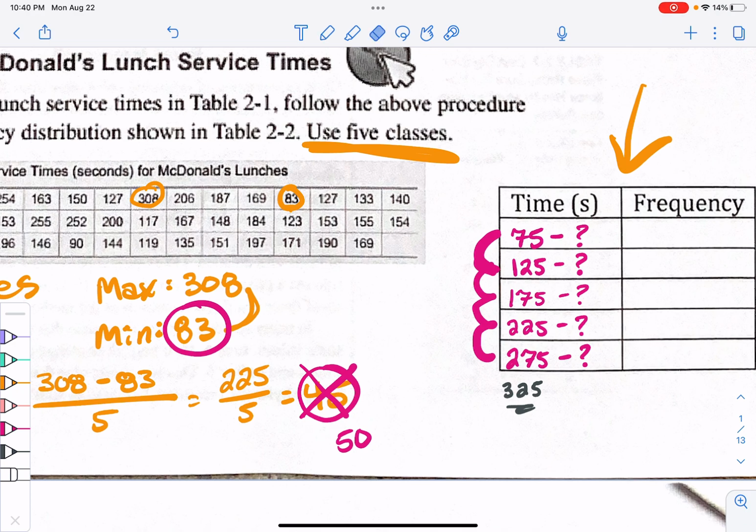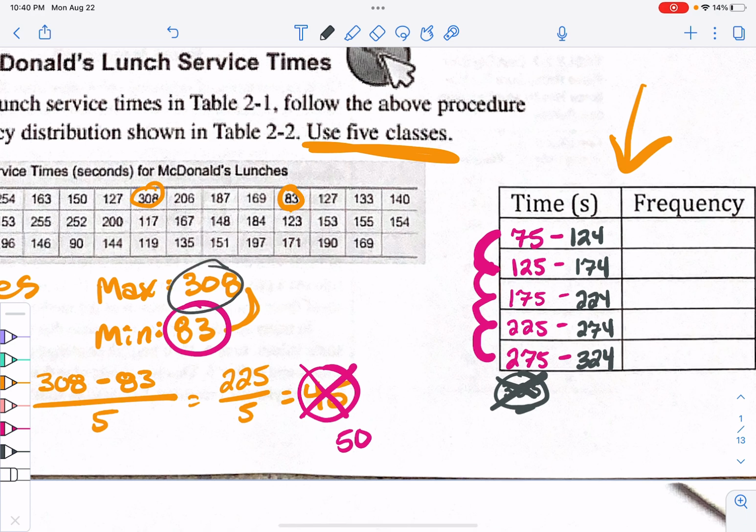So if we're going 75 to something and our next class is starting at 125, this class is going to end at 124, the term right before that, right? Okay, so each one of these is going to be just one term right before that. 125 to 174, 175 to 224, 225 to 274, and then 275. The reason why I wrote this one down here was so that I could see that that's going to go to 324, but I'm going to cross them off because we don't need to do an additional class, right?